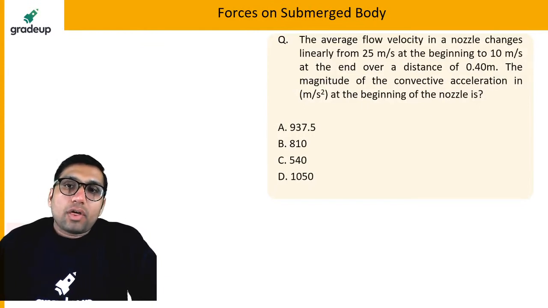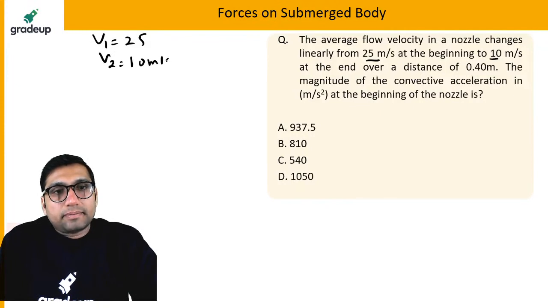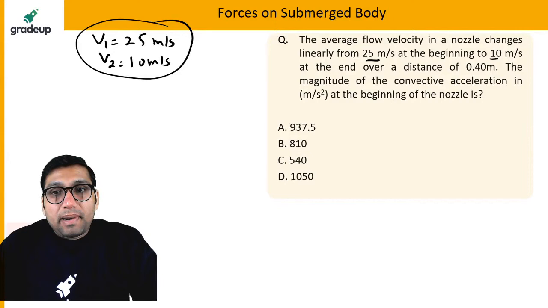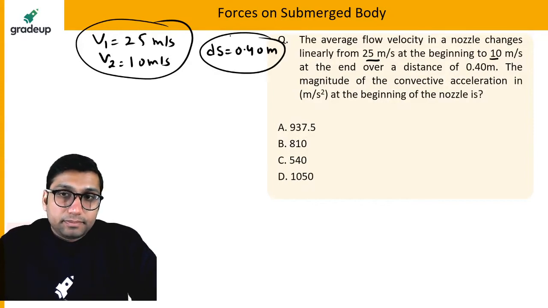So initially the velocity is given as 25. After that the velocity is changed to 10 meter per second. So we are having a nozzle, the velocity changing like this. This velocity variation is taking place over a displacement of 0.40 meter.